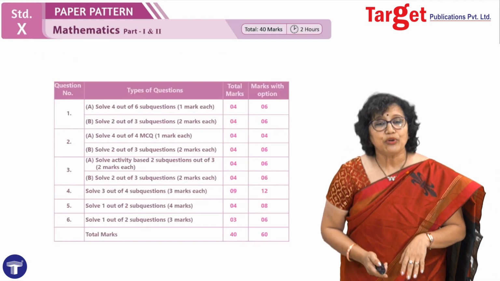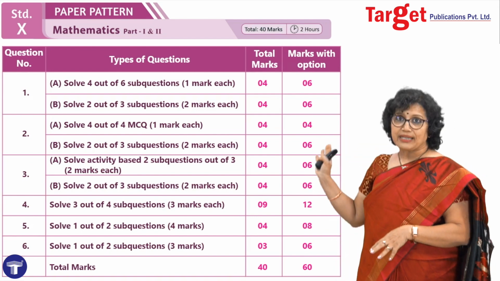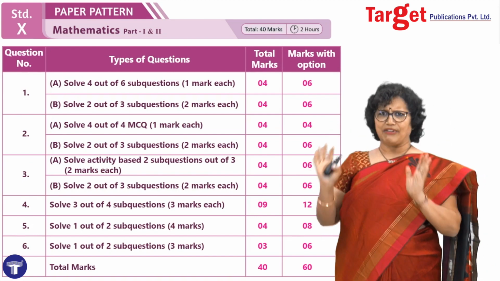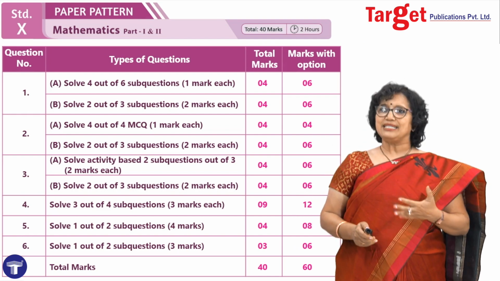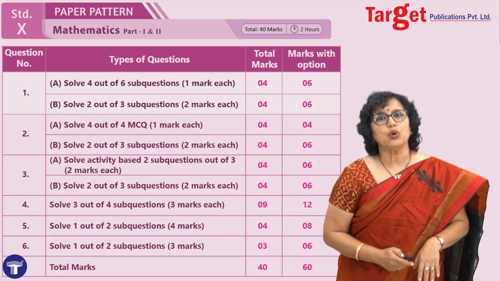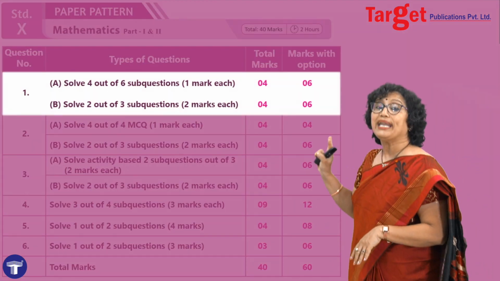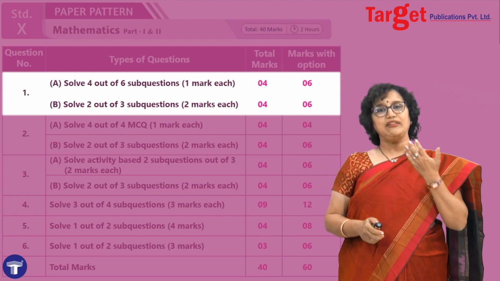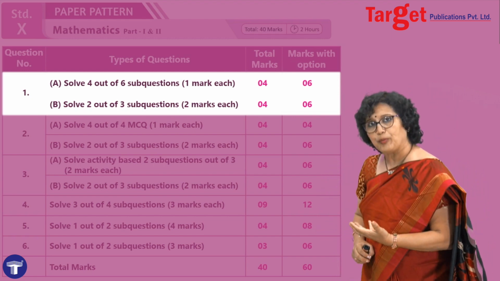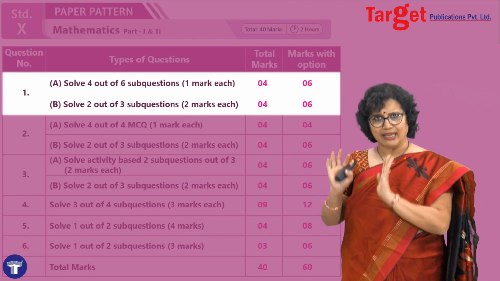Now, if I have to discuss the entire paper pattern with you, I expect something like this, which I have written in one place. Of course, I will be taking them one by one. First, we start discussing question number 1A and 1B, where four sub questions are to be attempted in 1A and two sub questions are to be attempted in 1B, right? Of course, choice is given there.